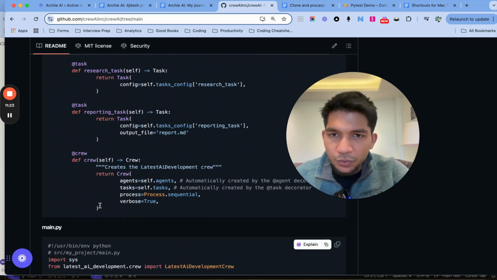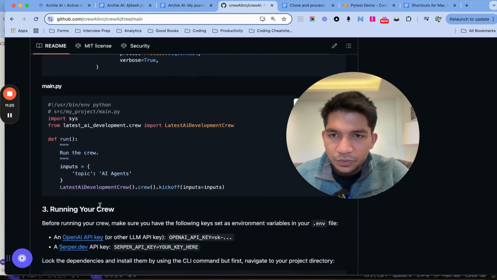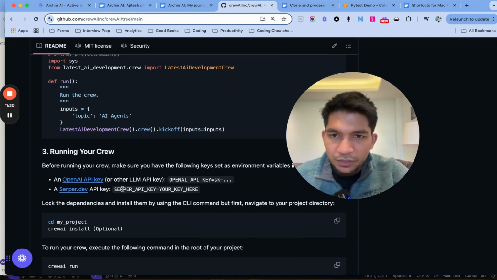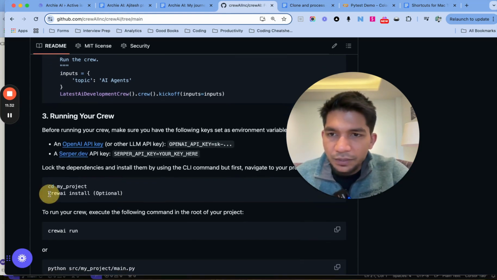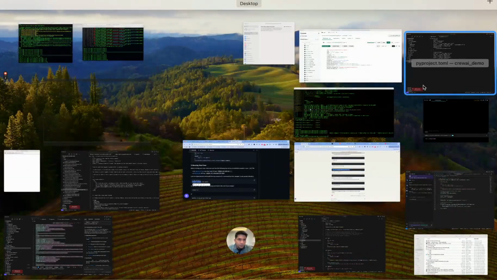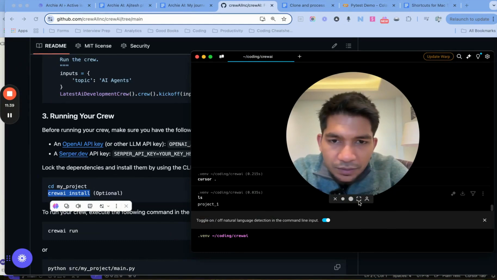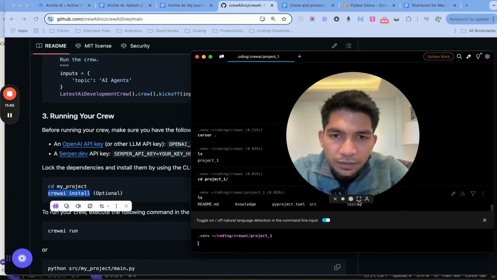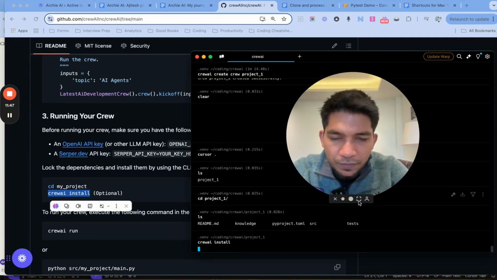This is just the code that we just saw, so just a copy paste of that code, I think. And then we have already put these environment keys. So we just have to go into the project and run crew install. Okay, so ls, cd project 1, ls, and then we want to run crew install.